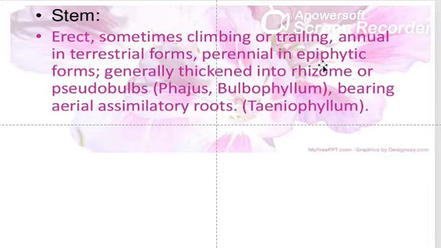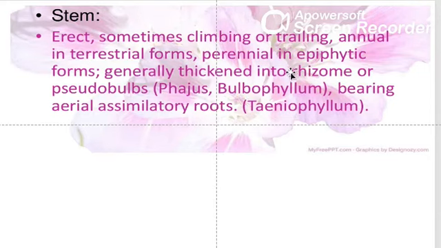When you say rhizome, it means that this stem will give rise to rhizoids, roots, and shoots. This rhizome is a thickened, continuously growing shoot which gives rise to new shoots.